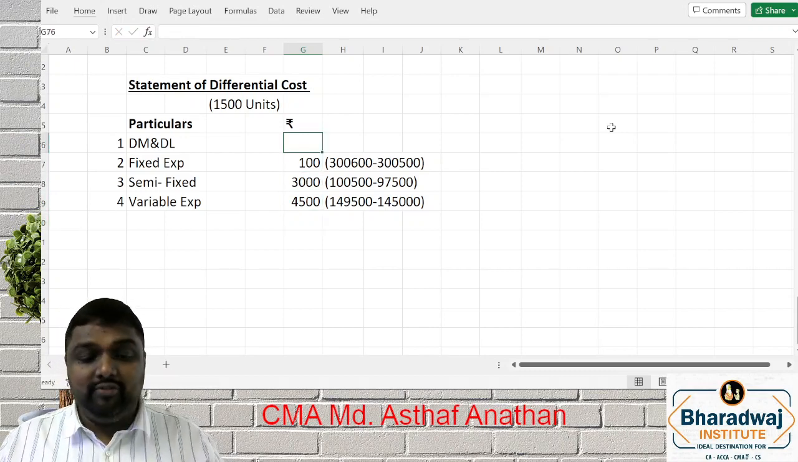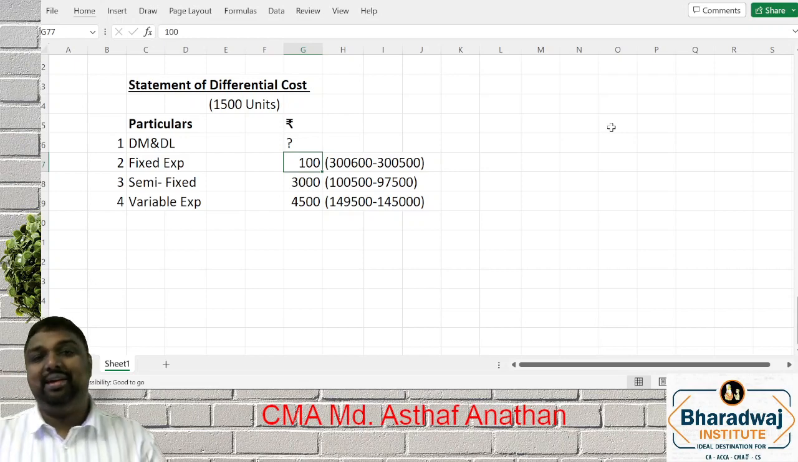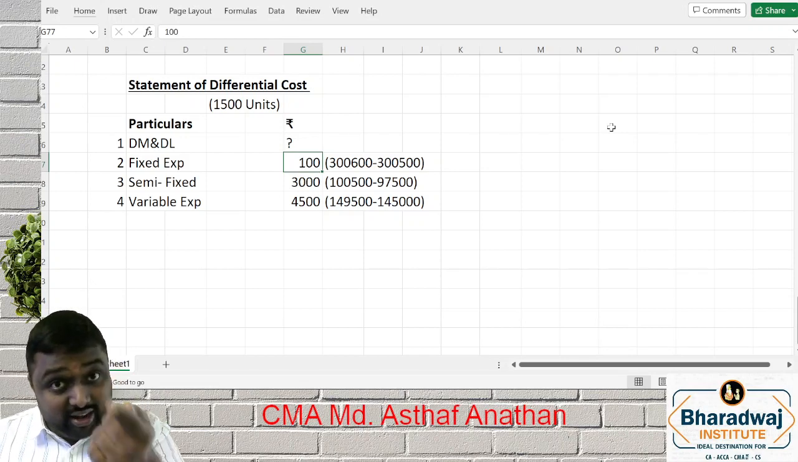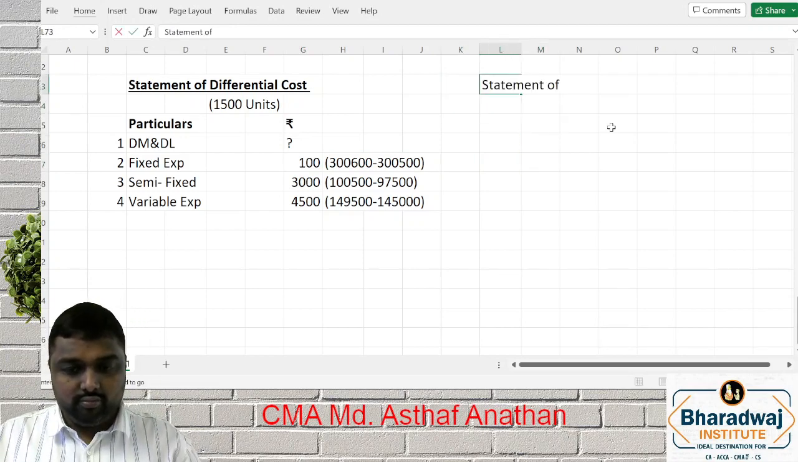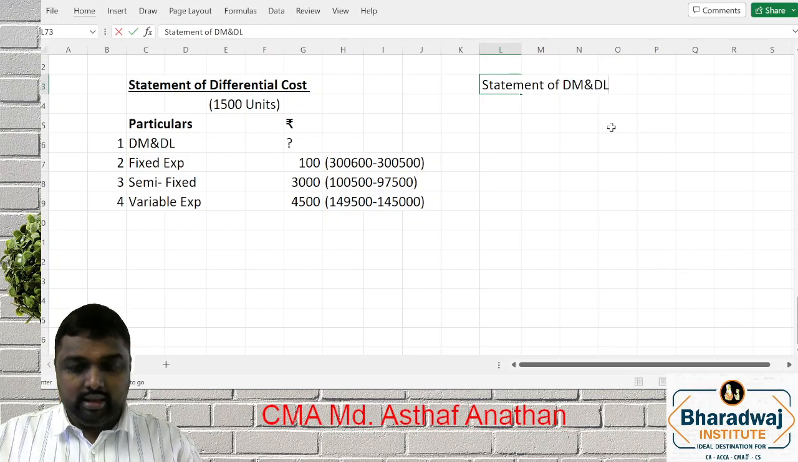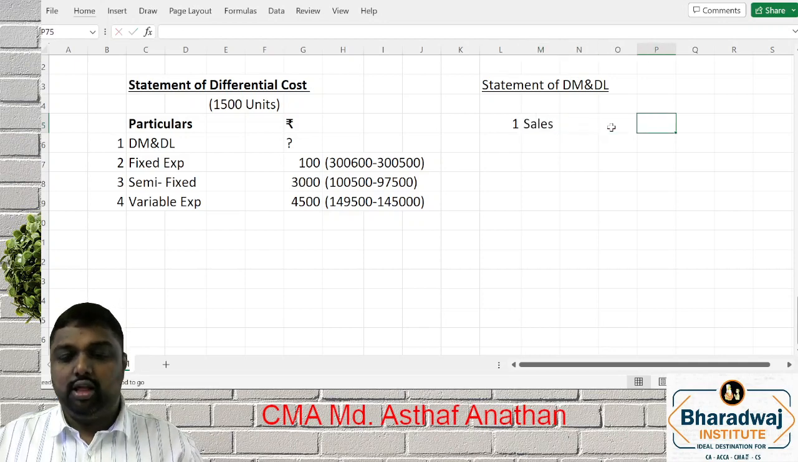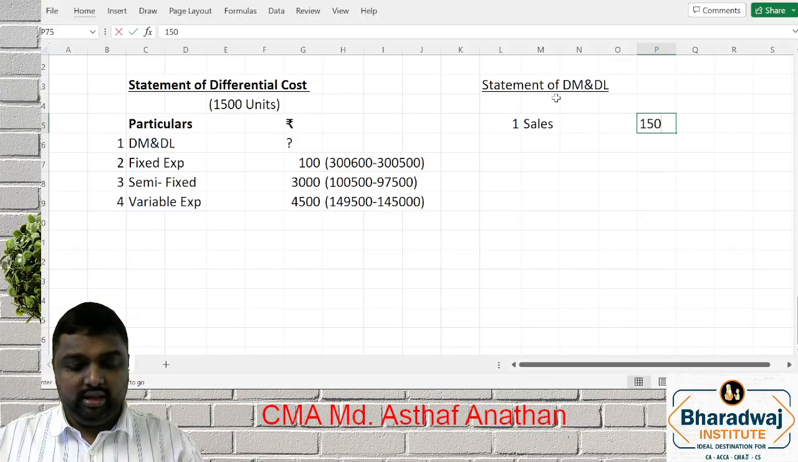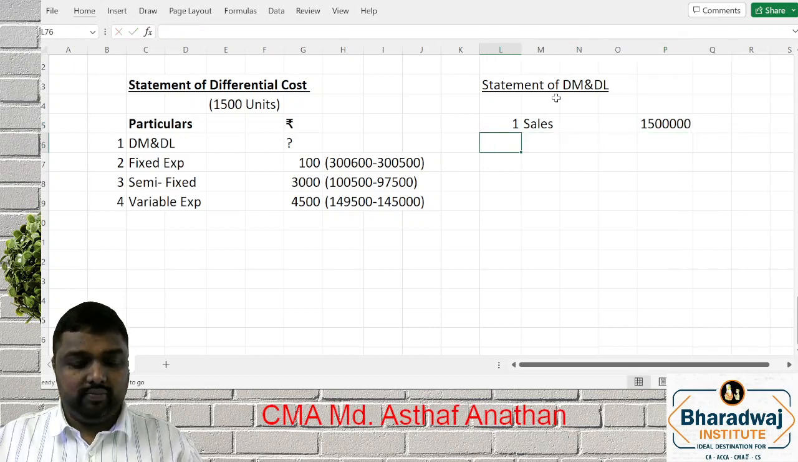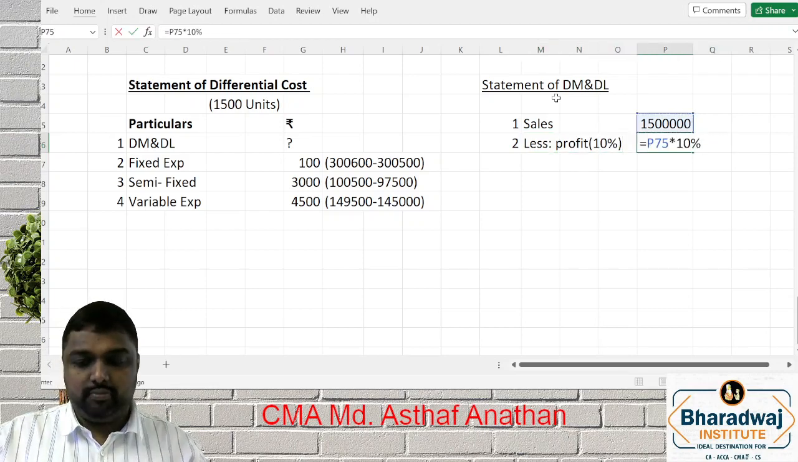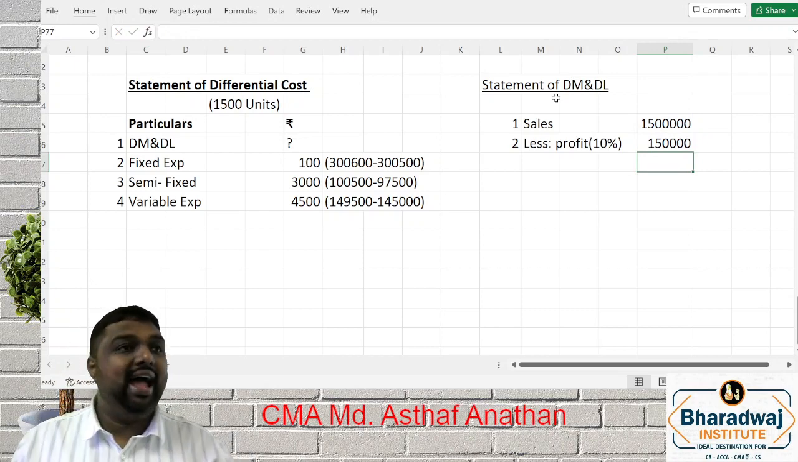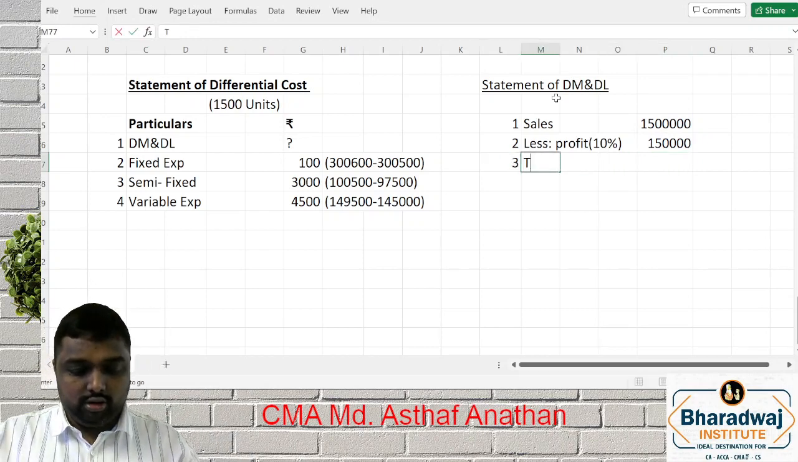The only one item we have to get is material and labor. How to get this? This you have to get reverse way. That is statement of direct material and labor. What is the sales currently, my dear friends? You take any one data. I will take for 90. Sales is what? 15 lakh. Less profit. What is the profit? Profit is 10%. So if you reduce the profit, you will get what? 1,50,000. You will get your total cost.